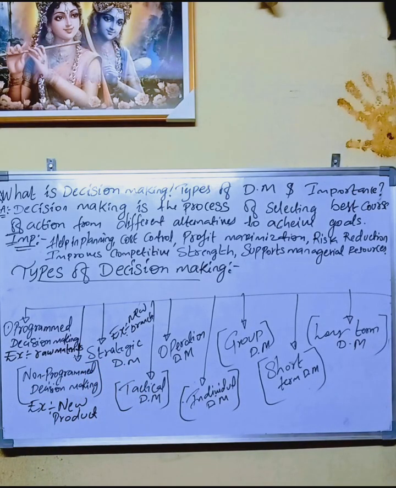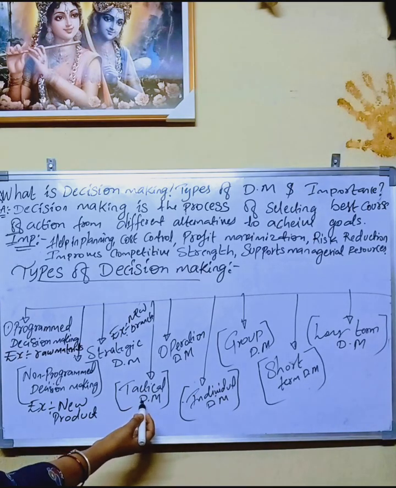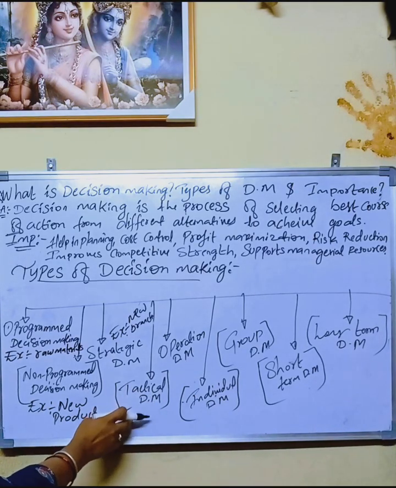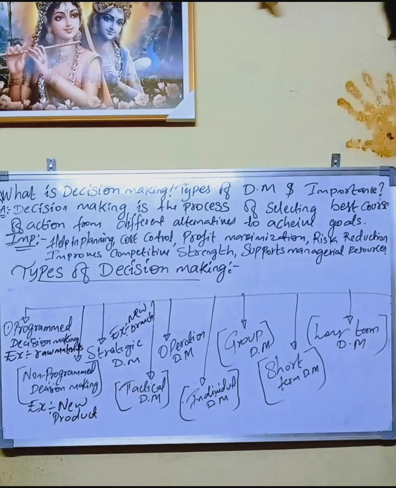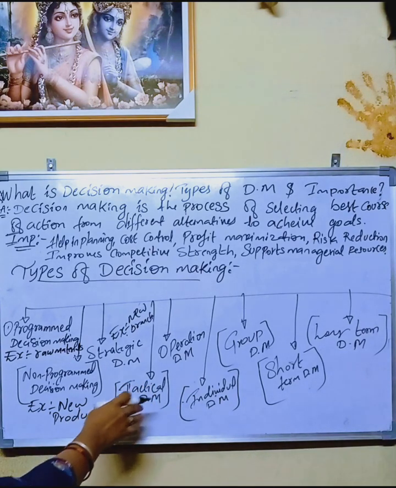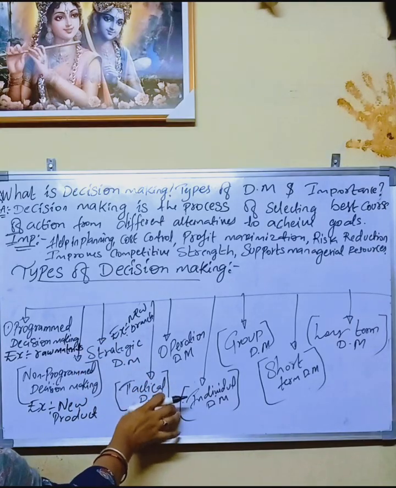Now coming into the fourth point, tactical decision making. Tactical decision making is nothing but budget preparation and departmental planning. This all comes under tactical decision making. It helps to implement the strategic plan.